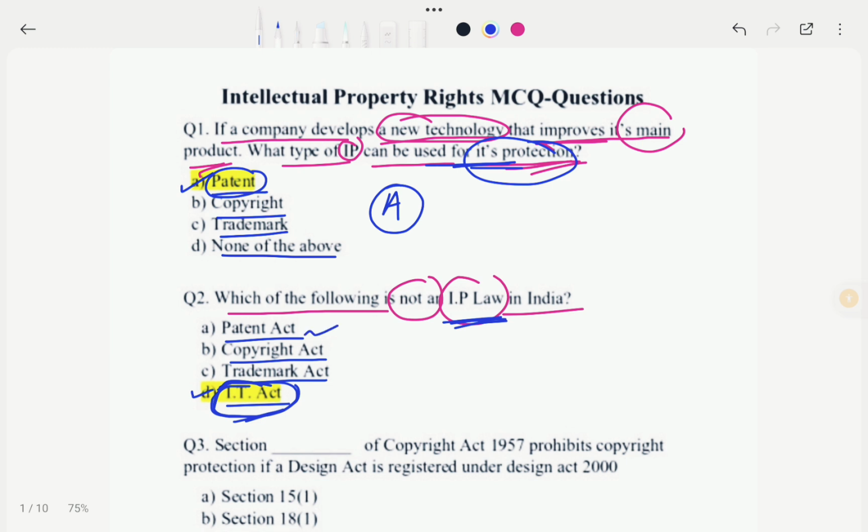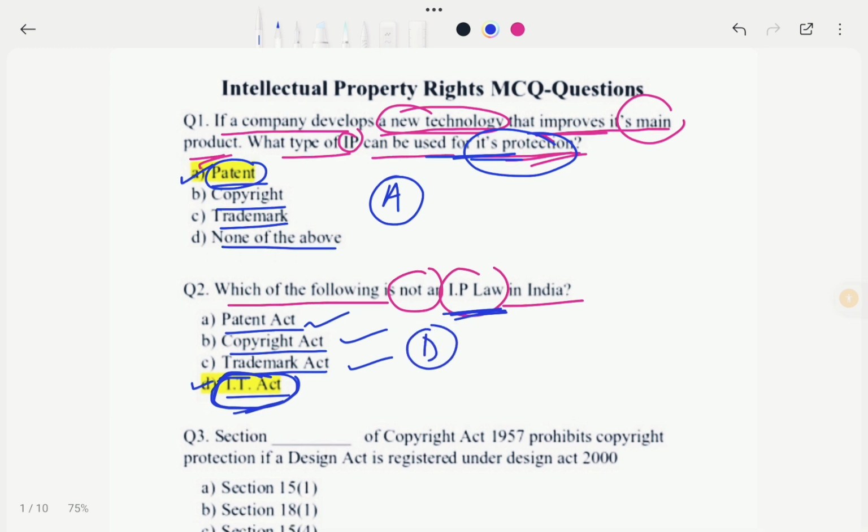That means Patent Act is an IP law in India, Copyright Act is also an IP law in India, and Trademark Act is also an IP law in India. So in this case our correct option would be option D. Okay, so now moving to next question.